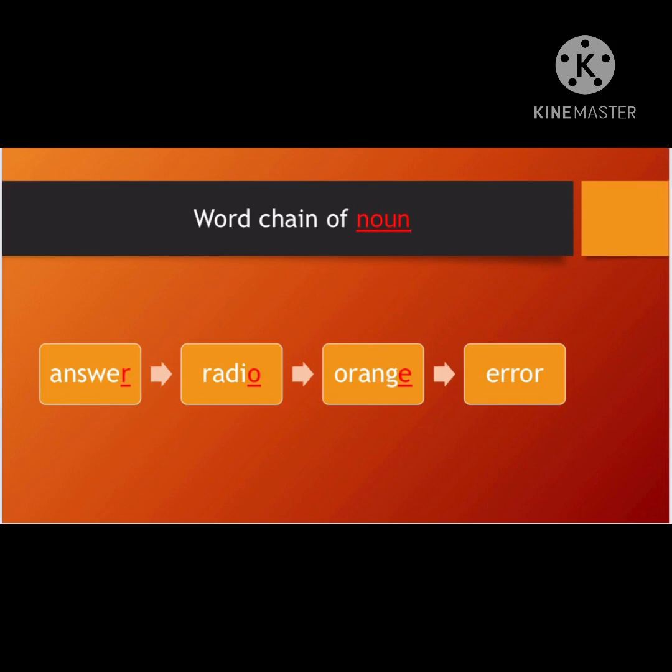So next one, the last letter is E. And I'll pick the same E balancing the category noun and try to make my new word that is error, mistake. Okay, so my error is again a noun. So in this way, even this set of word chain got completed. Moving to the last one, my dear children.